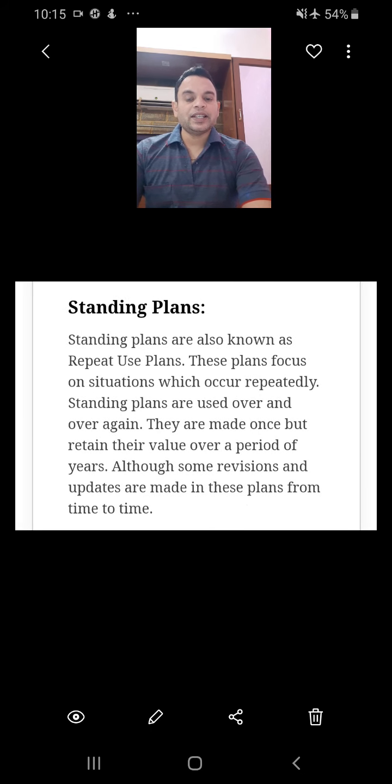The next one is standing plan. As the name suggests, it is for repeat use plans. Say for example, I install a machinery in my factory. That machine I cannot dump again and again, so it is for a long term plan, and this will be used for my production purpose. So this is a repeated method.